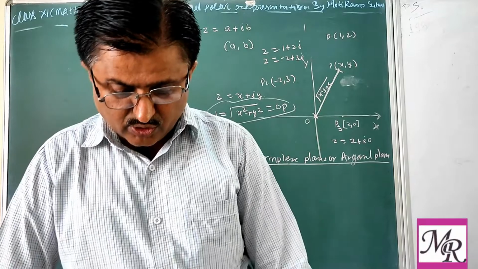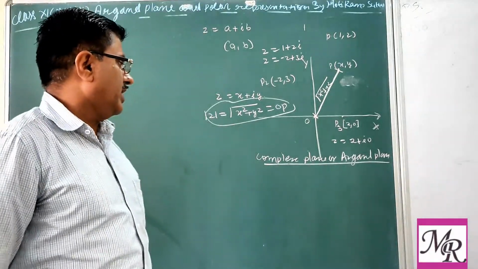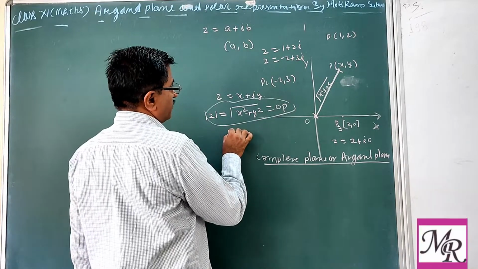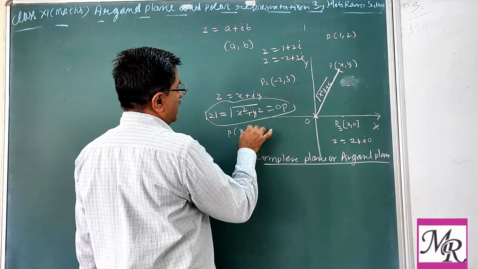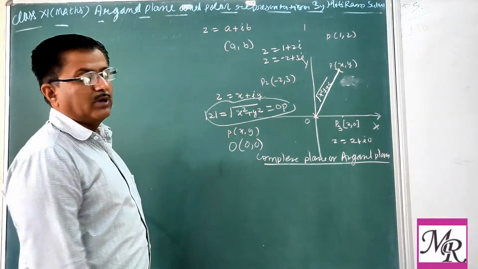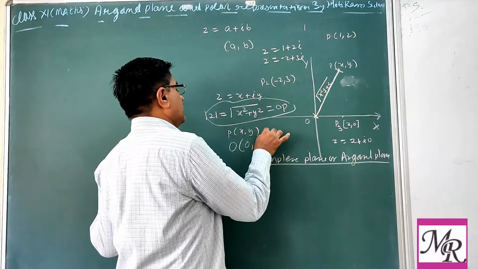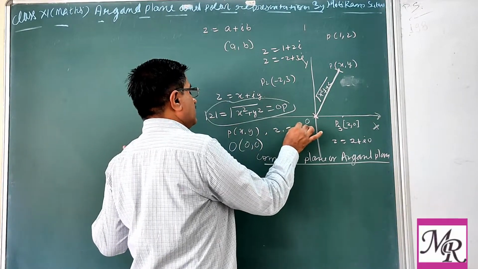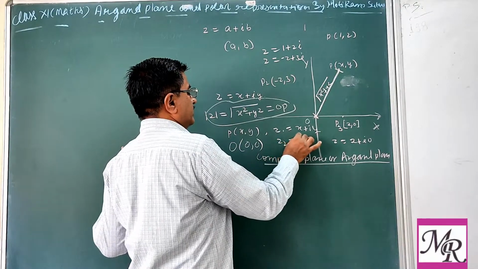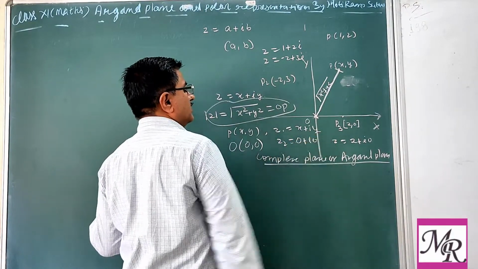We may also represent the coordinates in the Argand plane. For P with coordinates x and y, with origin 0, 0, the corresponding complex number will be z1 equal to x plus iota y, and for the origin it is 0 plus iota 0.